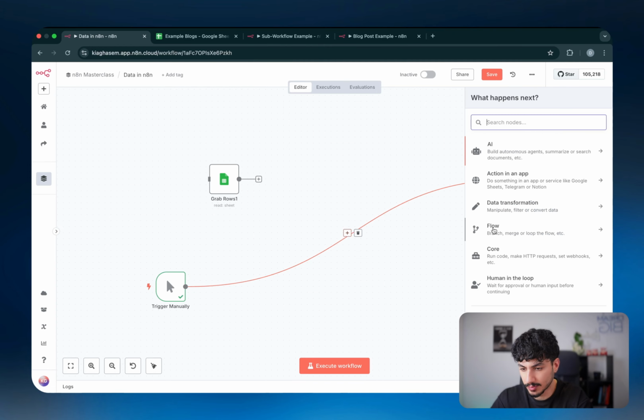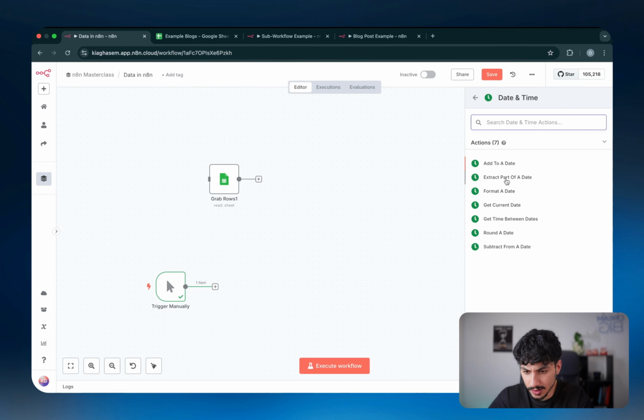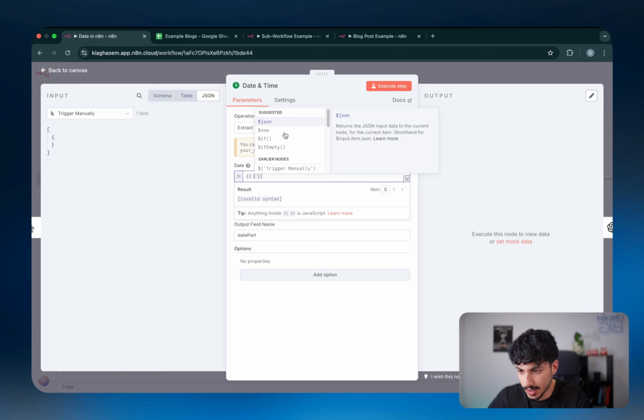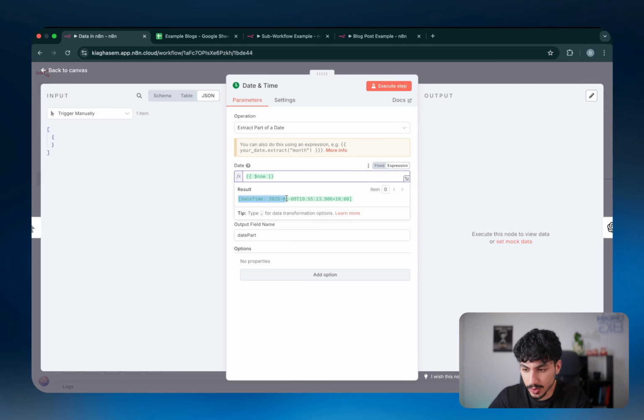For example, if I click on plus, and this doesn't actually have to be connected. Let's just do that. Let's go date and time. So extract part of a date. That's a pretty useful one. So let's say if we turn this into an expression again and put now, what we're trying to do in this instance is extract a part of this date. We might want to extract the day or the month or the hour or the minute, right? So the part that we want to extract is the month in this instance, and we're going to put it inside a field called date part.